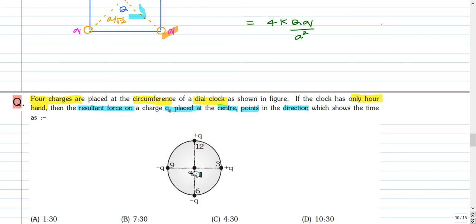So there will be a force acting on Q0 because of the remaining 4 charges. So you have to find the direction of this resultant force. You can pause and attempt this question.